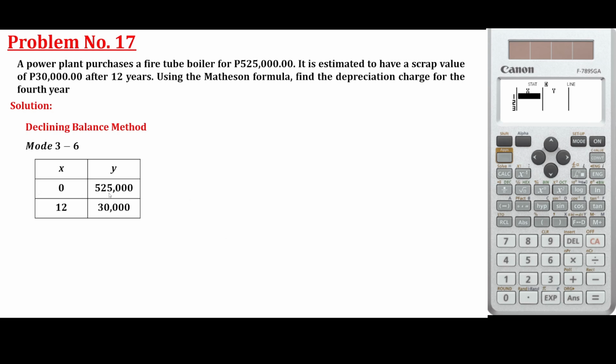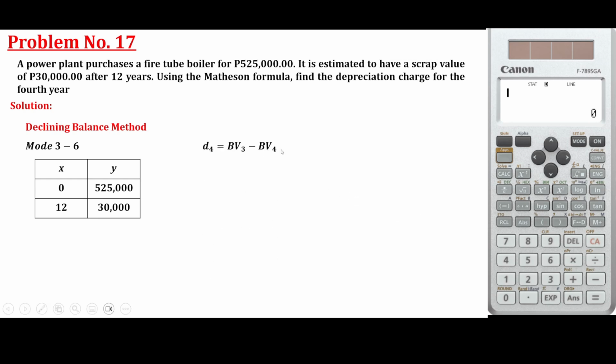So, paano natin kukunin yun? Kunin natin yung book value ng third year and fourth year. So, what we're going to do, 0, 0, 12. Okay. Again, you always type the first cost and the salvage value cost. Okay, so let's solve y hat, no?